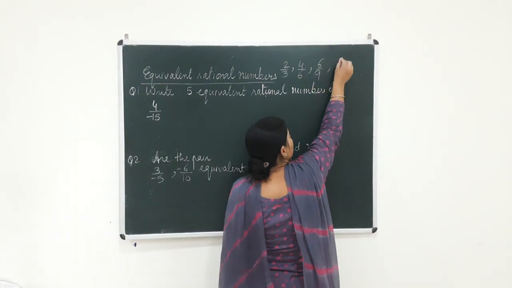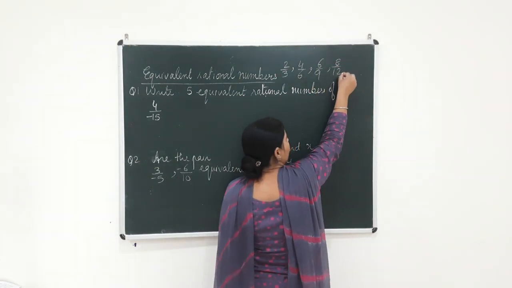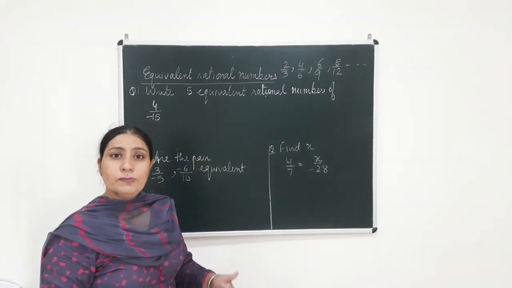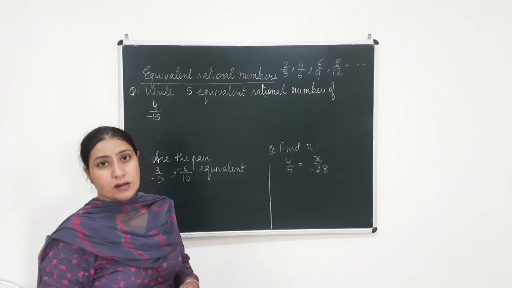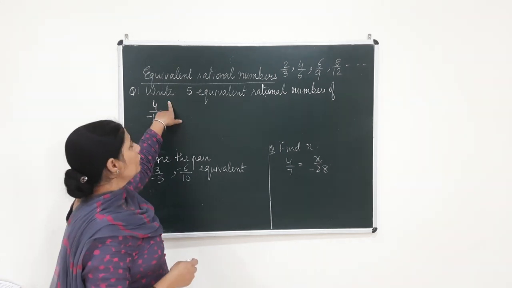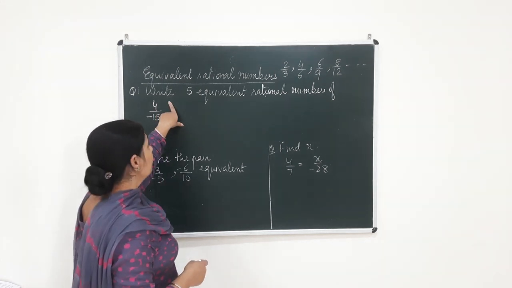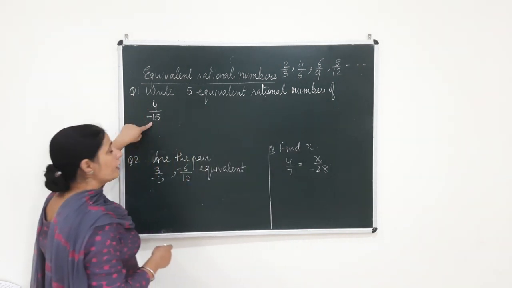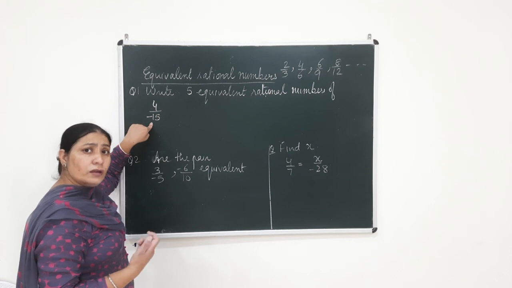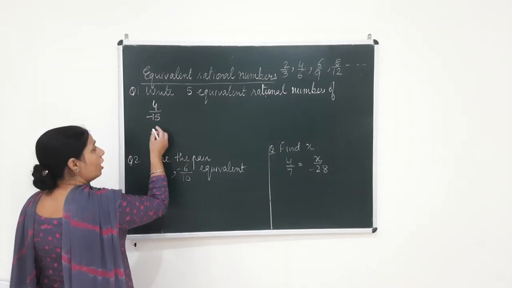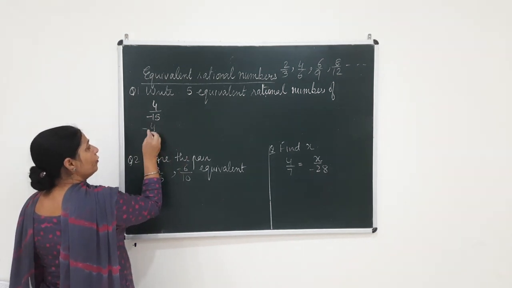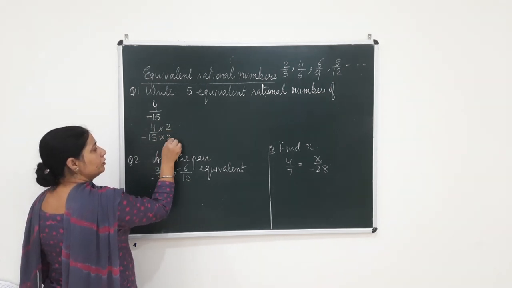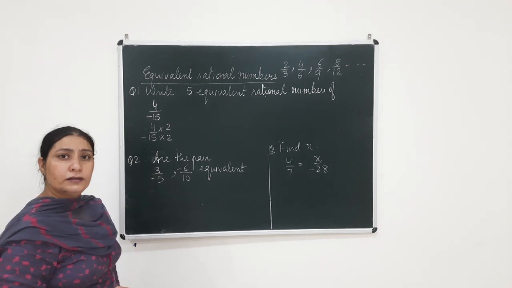Again, 2 4s are 8, 3 4s are 12. So in this way, we can write as many equivalent fractions of a number as required. Now in this particular question, beta, I have taken a question where we have to write 5 equivalent rational numbers of 4 by minus 15. Now as I told you, first of all we will be multiplying the rational number, numerator and denominator both, by the number 2.